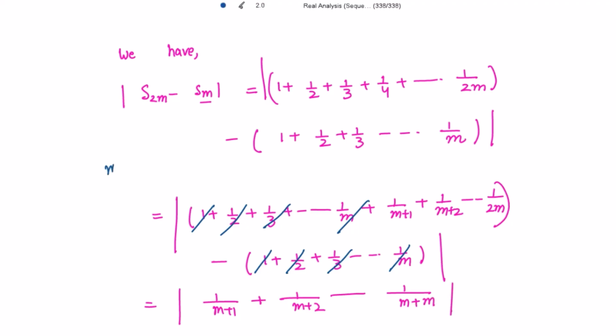Now because m plus 1 is strictly greater than m, if I take the reciprocal of this, this will be less than 1 by m. Yes. So can I write that this 1 divided by m plus 1 is now strictly less than 1 by m? Now because your m is a positive integer, which means the mod of these terms is as it is. So writing the terms without the mod, because m is a positive integer, up to 1 divided by m plus m.